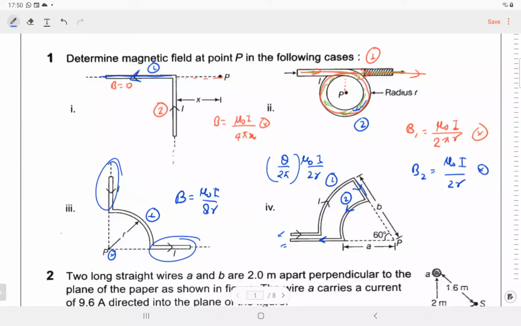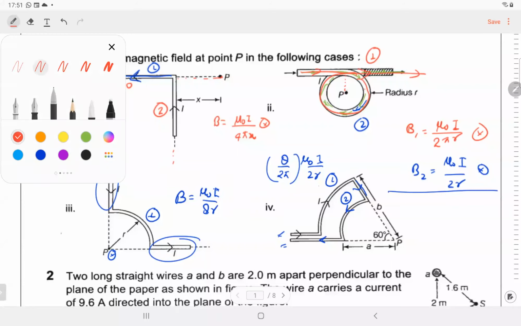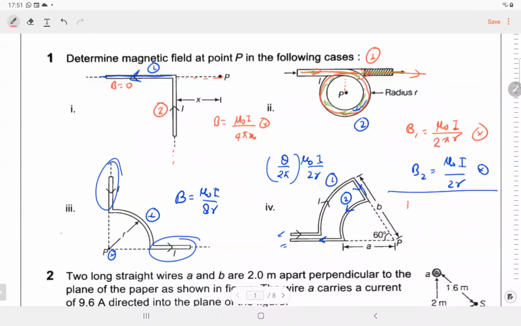Due to wire 1, what is the magnetic field? So mu naught I upon 12b. Mu naught I upon 12b, correct. Theta is pi by 3, so pi by 3 by 2 pi, which is 1 by 6 times mu naught I by 2b. So it becomes mu naught I by 12b.